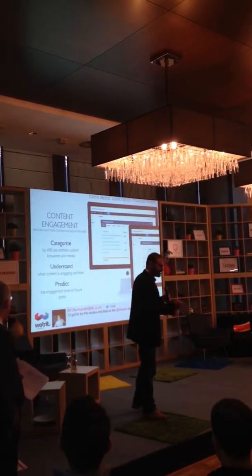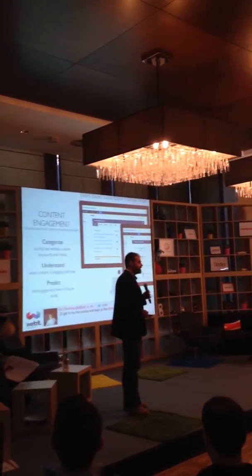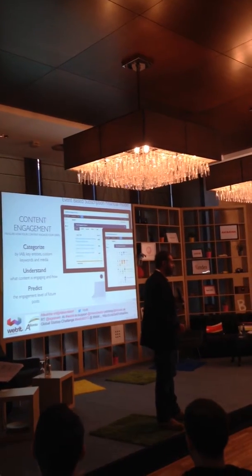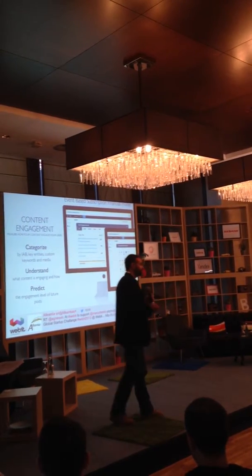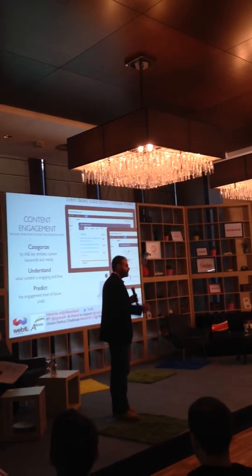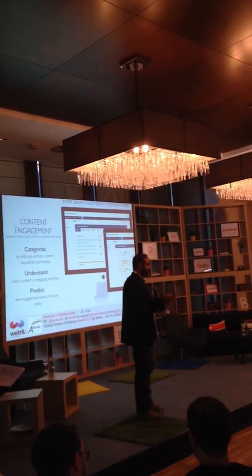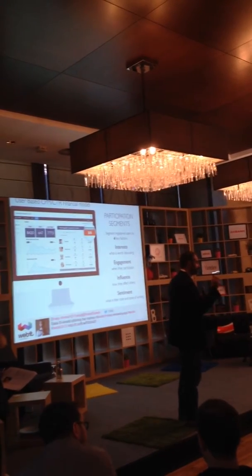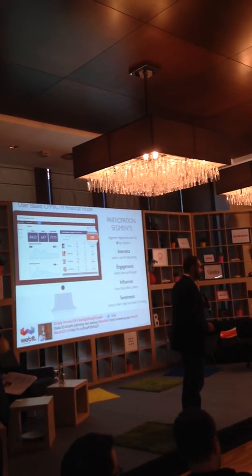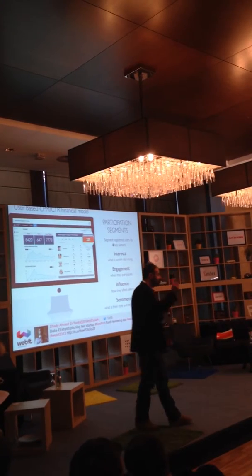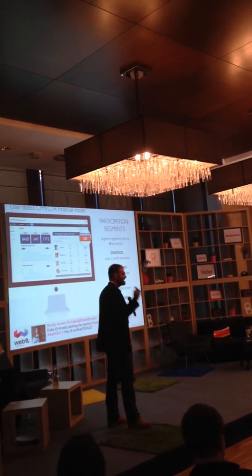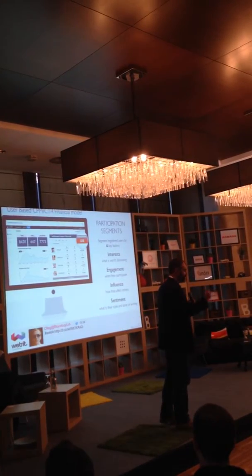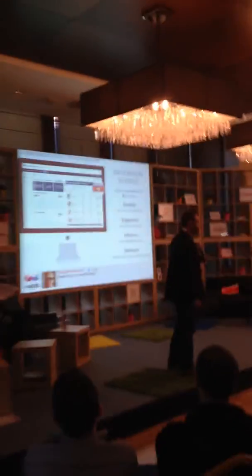Okay, so what we give a publisher is content engagement, and this is an event-based subscription financial model. Depending on the amount of community and interaction they have, we get a subscription, and we give them categories. They understand their content, and they can predict what to do in the future. And with the user segmentation, which is a CPM, CTR user-based financial model, we give them user segments on interest, engagement, influence, and sentiment. This is what they then push to ad servers or market research firms.